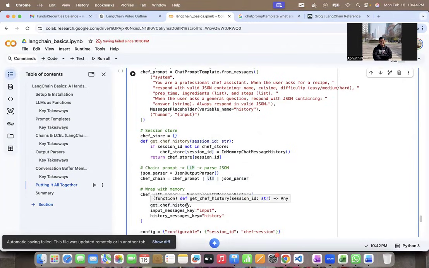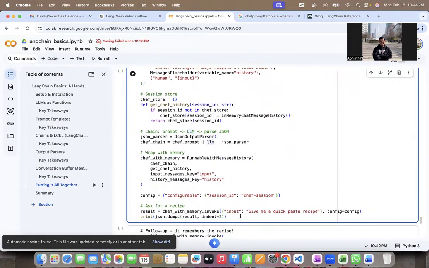And to make sure that it's like a chat with conversation history, I'm going to wrap it with runnable with message history. In that, I'm going to pass chef chain, get chef history, input messages key, and the history messages key, right? And specifically, now I'm going to create a config for the chef session and ask for a recipe. So the request is, "Give me a quick pasta recipe," and I'm going to pass this config.